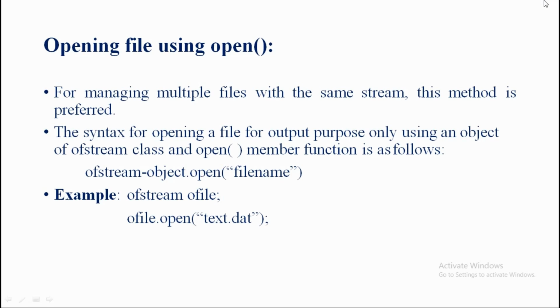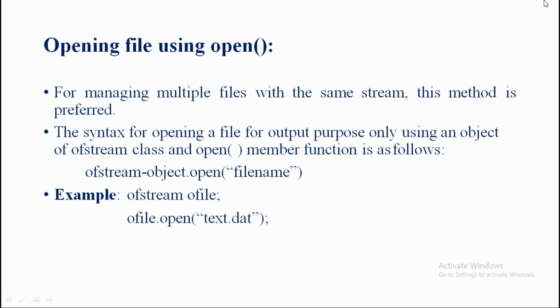The output purpose only. So first thing, the syntax for opening a file for output purpose only using an object of ofstream class, the open member function is as follows. So the syntax: ofstream-object dot open, opening of the parenthesis, opening of the double quotation, file name, closing of the double quotation, closing of the parenthesis. So this is called as the syntax.